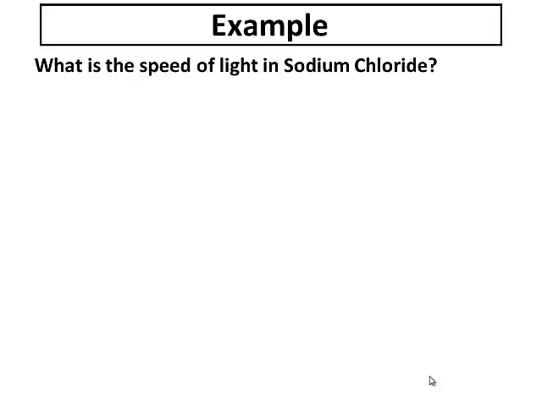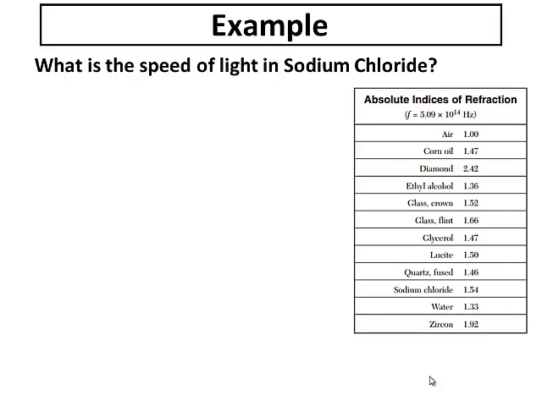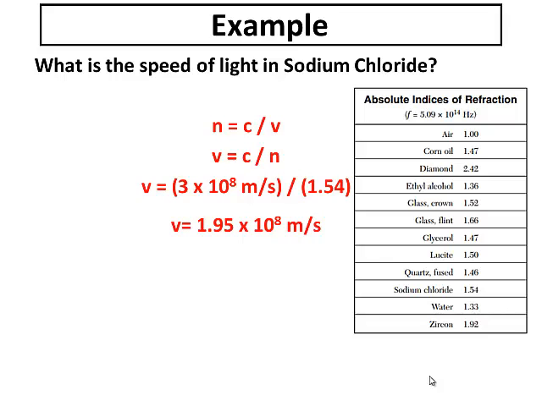For example, what is the speed of light in sodium chloride? Now, your reference tables has the index of refraction for a few common materials. We can determine the speed of light using our equation n equals c over v. Now, to solve this, we'll need the index of refraction, which if you look on the right, about 3/4 of the way down, the index of refraction for sodium chloride is 1.54. We can use that as the index of refraction, which is unitless, plug in 3 times 10 to the 8th meters per second as the speed of light in a vacuum, c, and solve for the velocity.